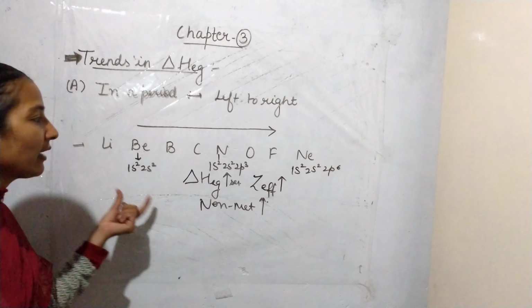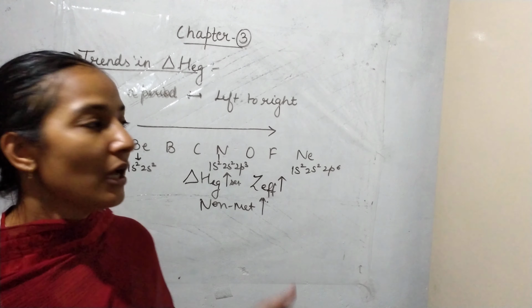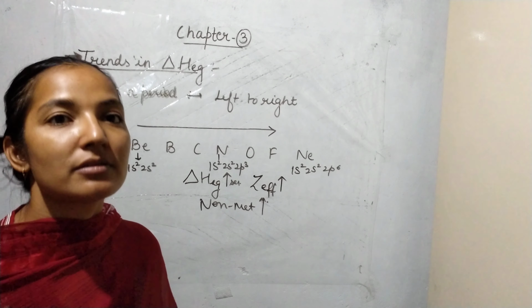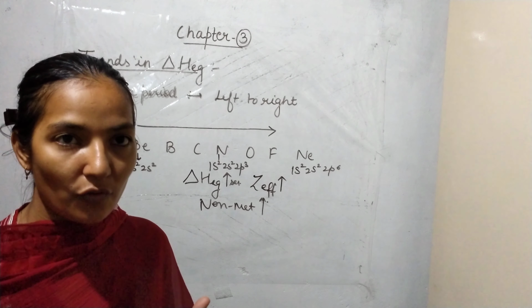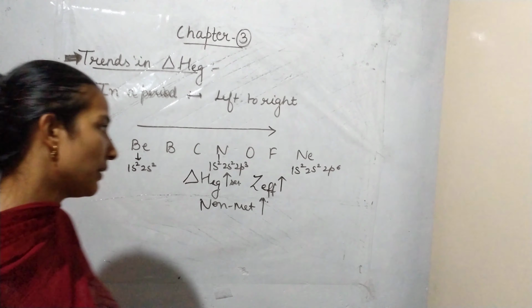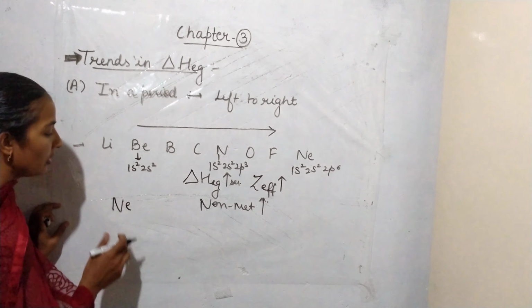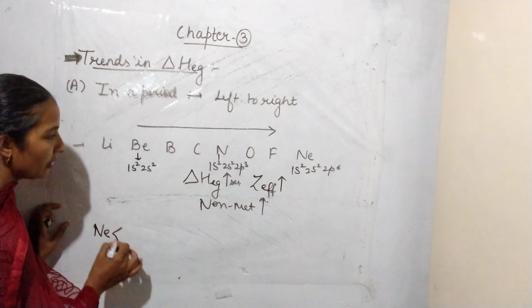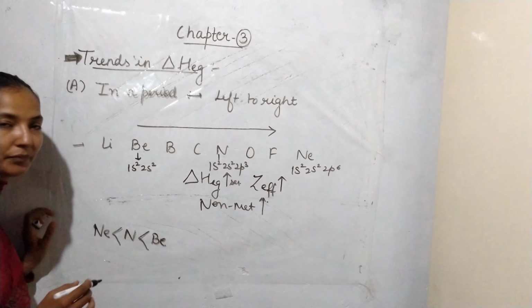We know that elements having half-filled or full-filled orbitals are quite more stable. That's why they are not willing to add an electron, and they have a very lesser amount of electron gain enthalpy. Therefore, neon has the least electron gain enthalpy. Afterwards, nitrogen is there. Afterwards, beryllium is there. Okay.